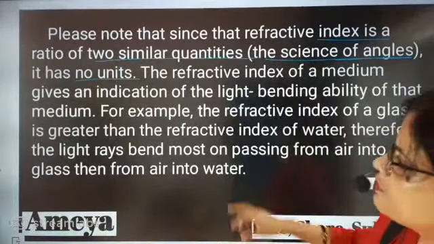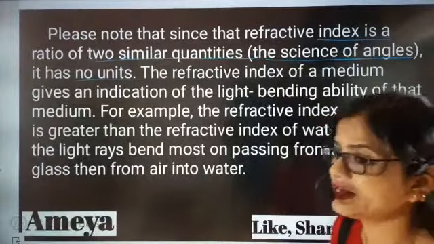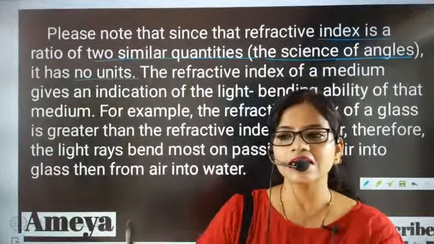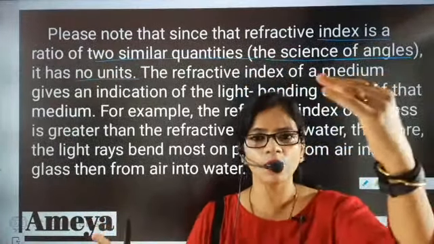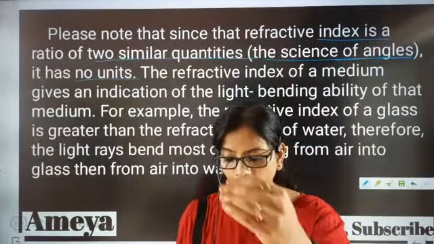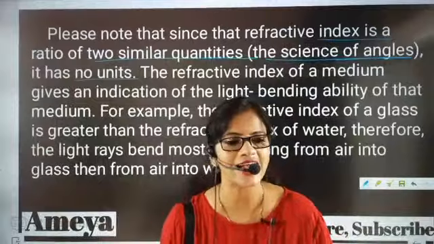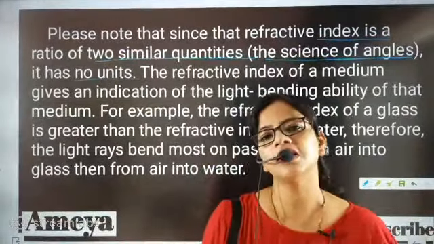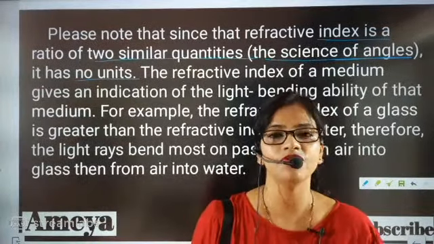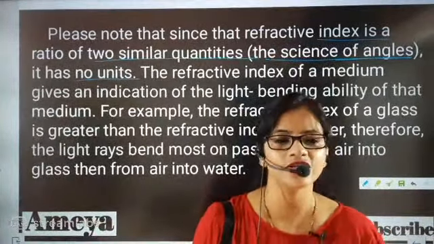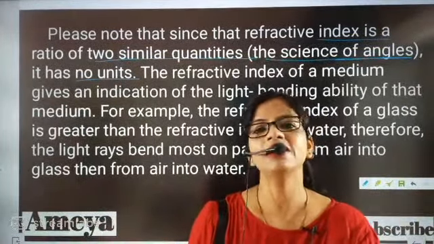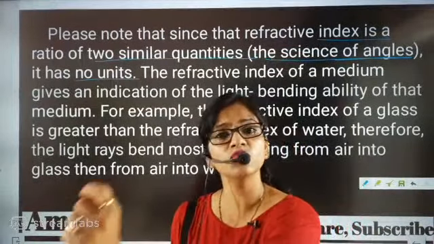Now the refractive index of a medium gives an indication of its light bending ability. That is what we have just discussed, that the refractive index of a material tells how much the light will bend on going from one medium to another. This will be told by the angle of incidence and angle of refraction, which tell how much bending is done, and that bending is directly proportional to refractive index.